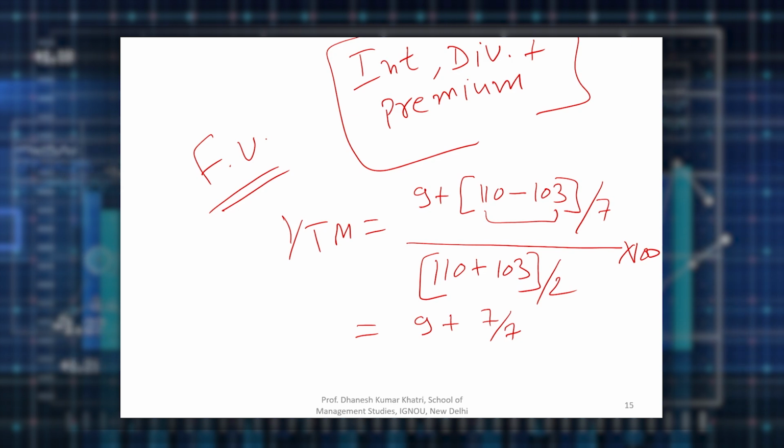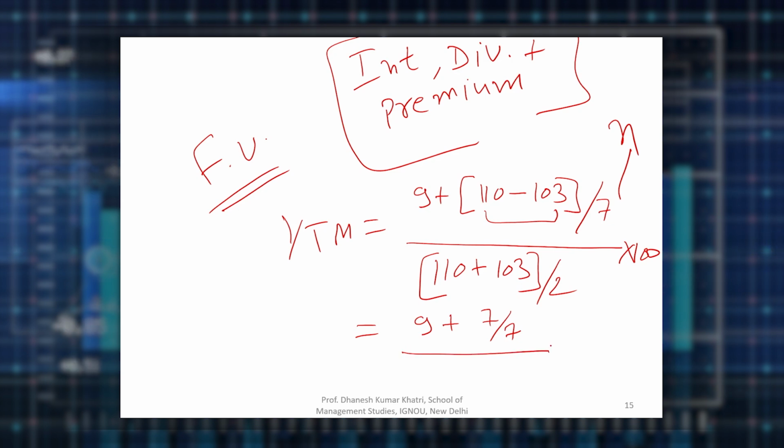So by chance this 7 and that 7 are the same, but in writing, although 7 is the same, both are different. This 7 is the N. So if suppose the maturity of this debenture is 5 years, then we'll use 5 in that case. So don't forget that this is N.